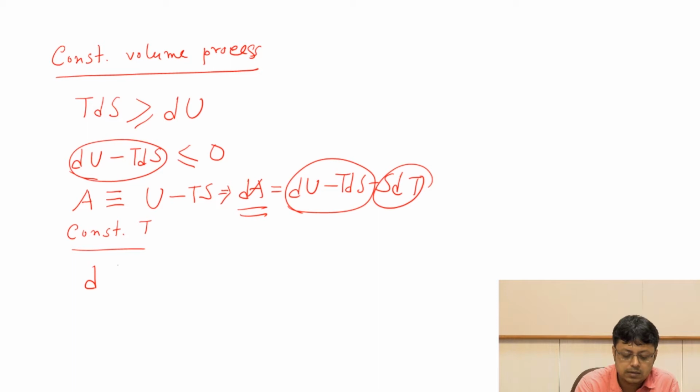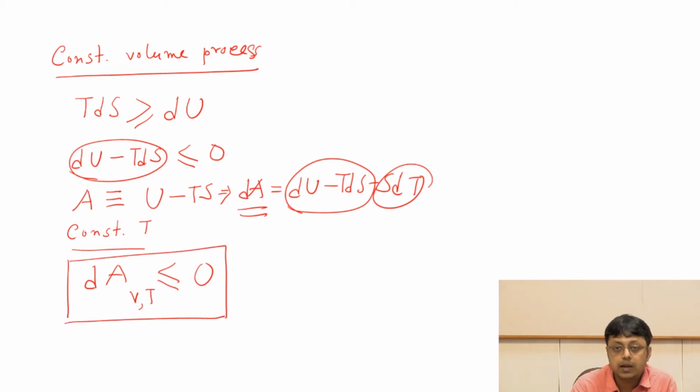So you can write that dA is less than or equal to 0 if the process happens at constant volume and constant temperature. Now constant volume and temperature are two natural choices. So in many cases we'll keep the volume constant and then keep the temperature also constant, and suppose we can heat up a system or do something else, the relevant quantity to look at for spontaneity will be dA. Just keep that in mind.